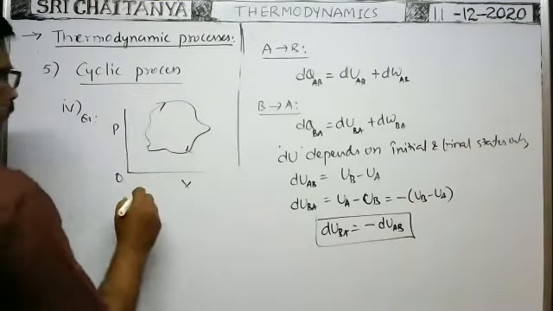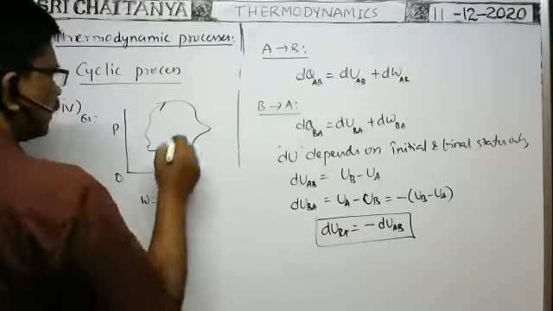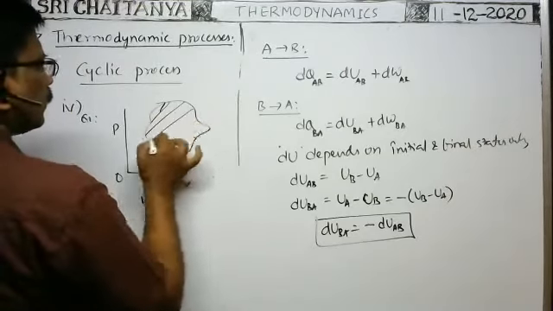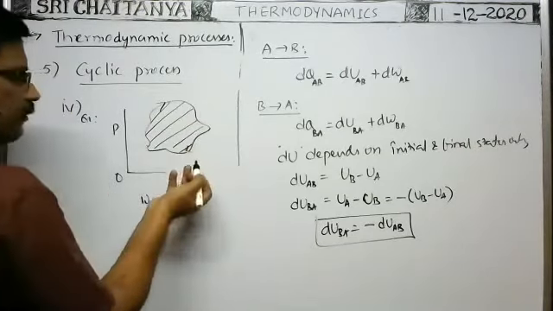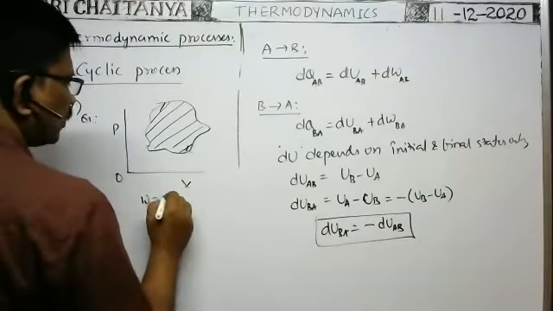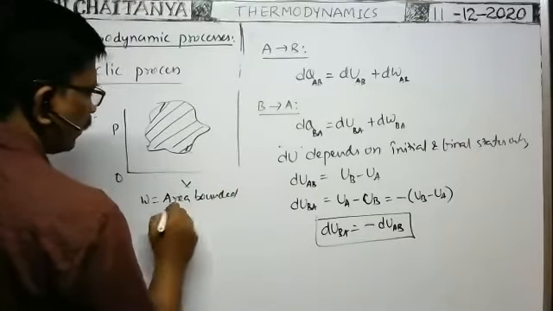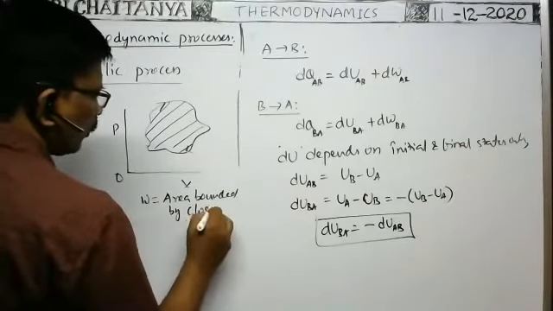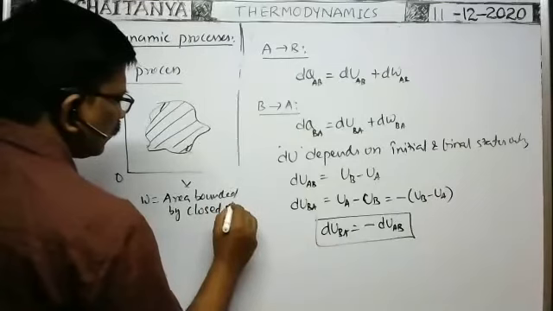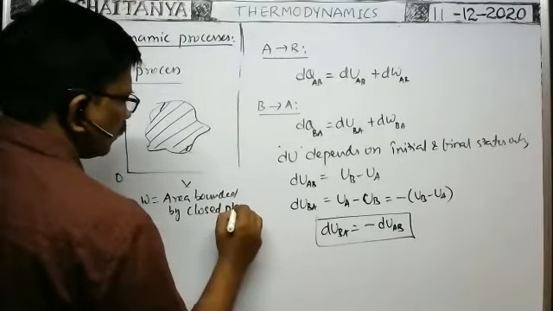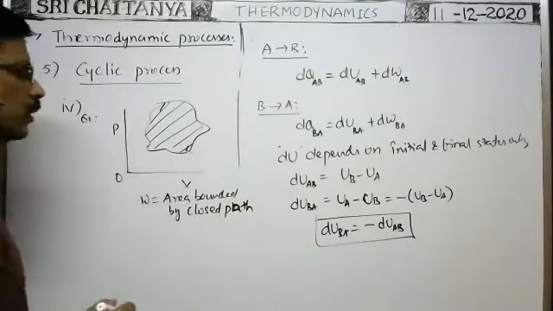Okay, then what is the work done? What is the work done means area bounded by this closed path. This is the net work done. Area bounded by closed path.